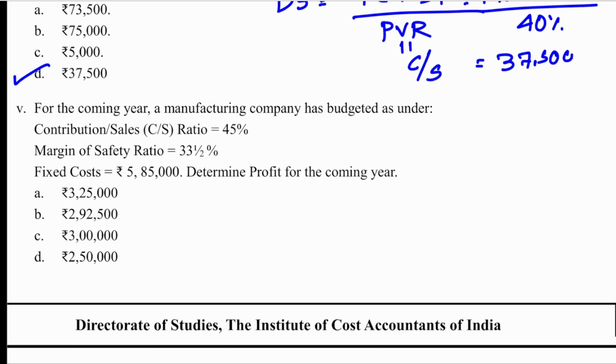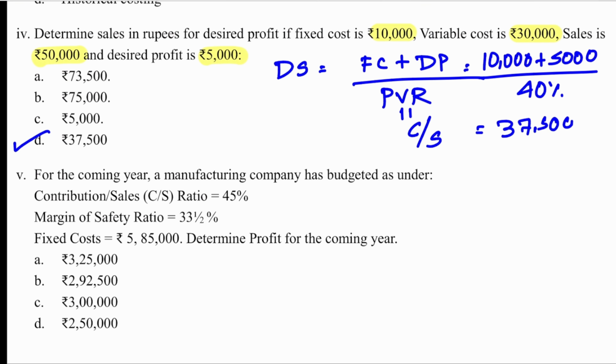Fifth one. For the coming year, a manufacturing company has budgeted as under. Contribution sales ratio means PVR is 45%. Margin of safety ratio is 33.12%. Fixed cost is 5.85 lakh. Determine profit for the coming year. It is not a difficult question. You have to use whatever you know.